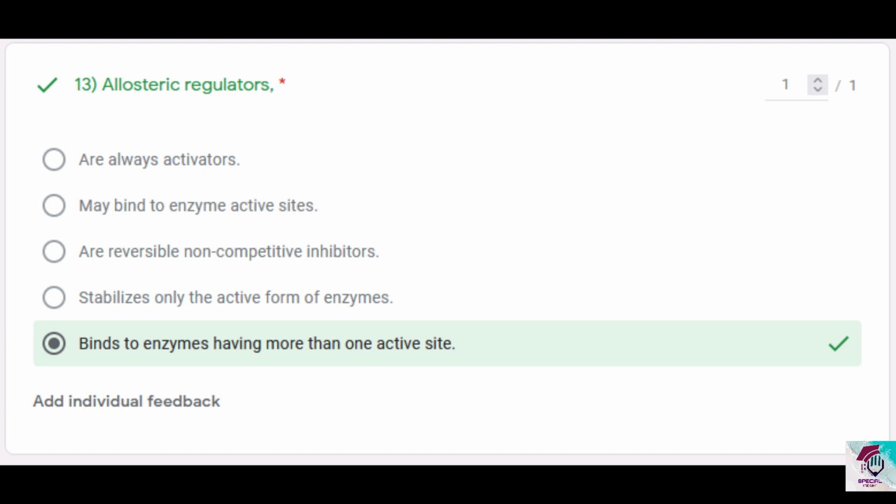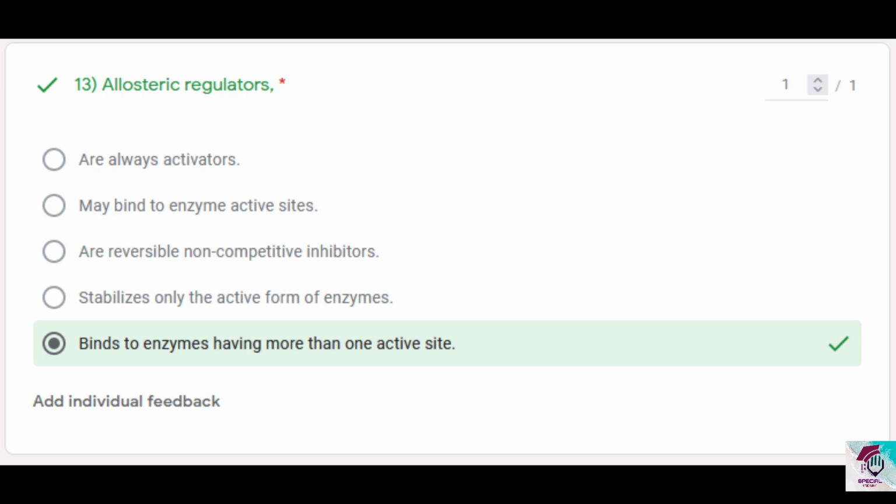Option 4 stabilizes only the active form of enzymes. This is wrong because allosteric regulators will regulate between two stabilized forms of enzymes. One is the active form they stabilize, that is done by the activators, while there are the inactivators or the inhibitors, they stabilize the inactive form. And since I said allosteric regulators, again option 4 is incorrect.